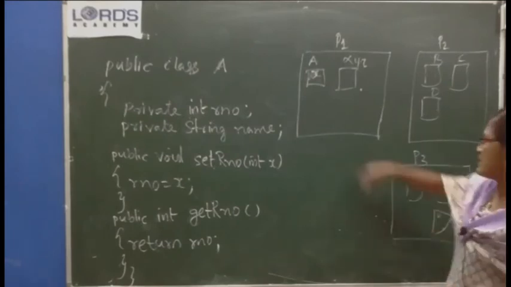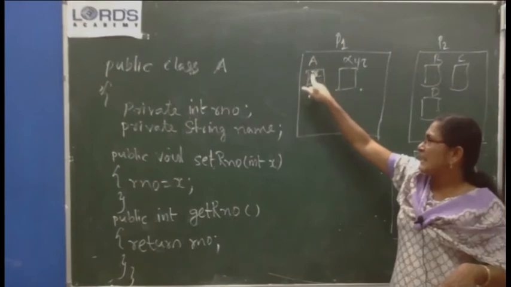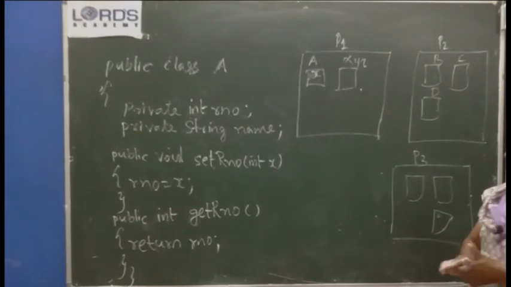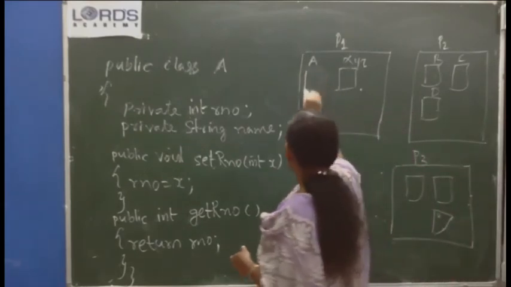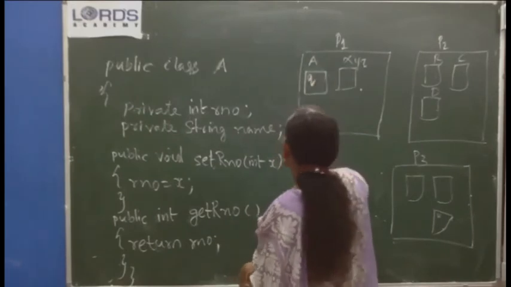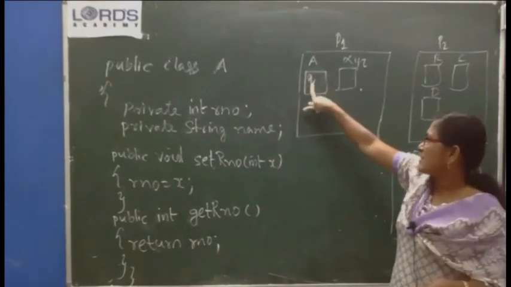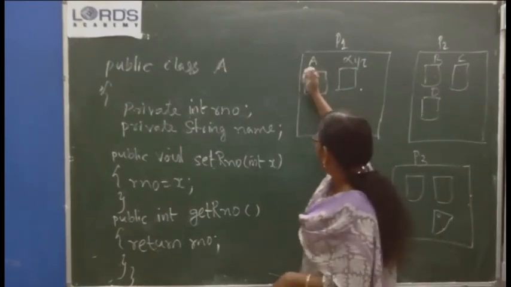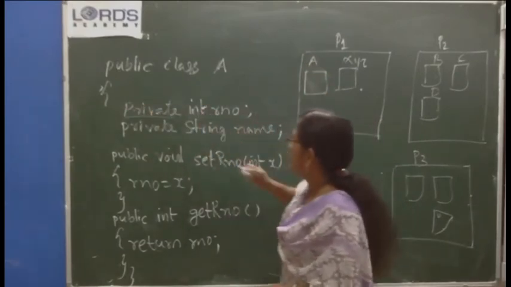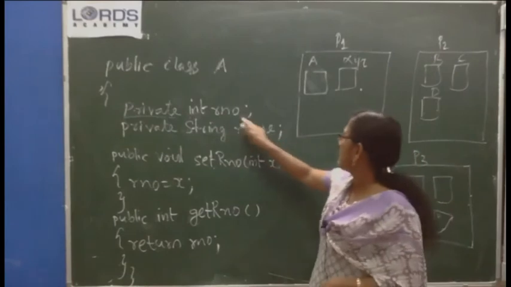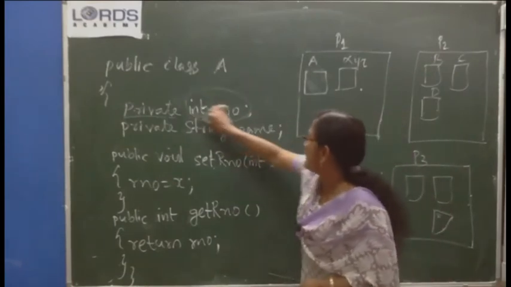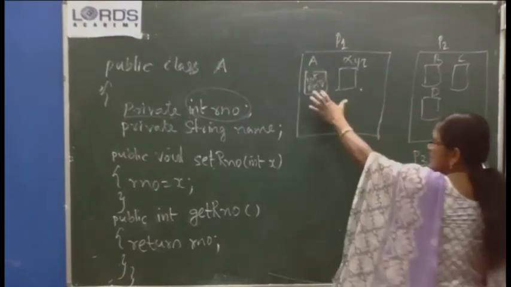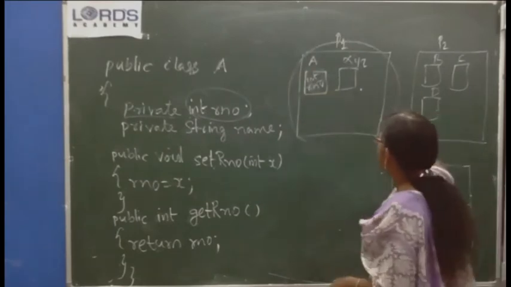Okay, there are 3 packages. A private variable which is declared in A will be accessible only within it. It's not accessible in any of the other packages. Whereas a public variable, say Q declared here, is accessible in all the classes, in all the packages. But if you avoid the access specifier, simply int r number is given, only this int r number has default accessibility. So this r number can be referred only within this package.